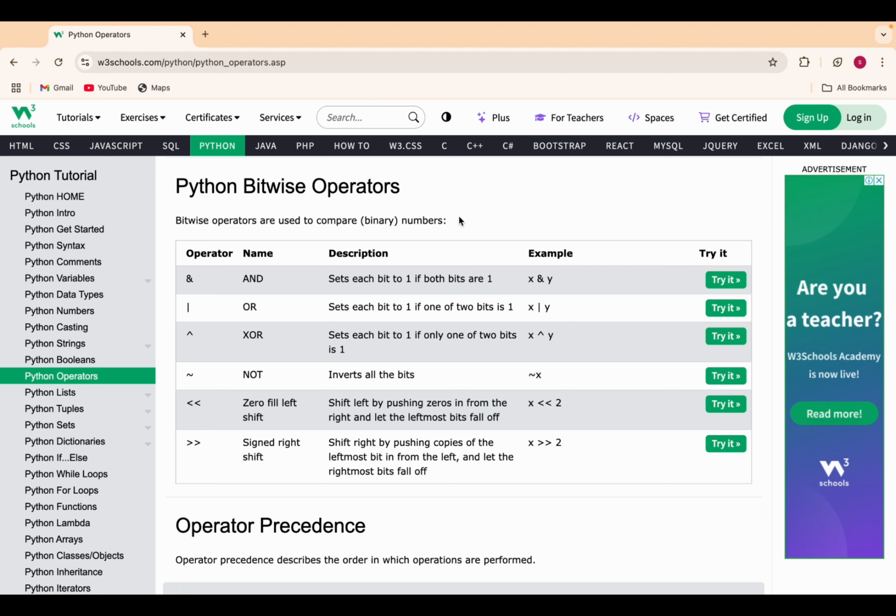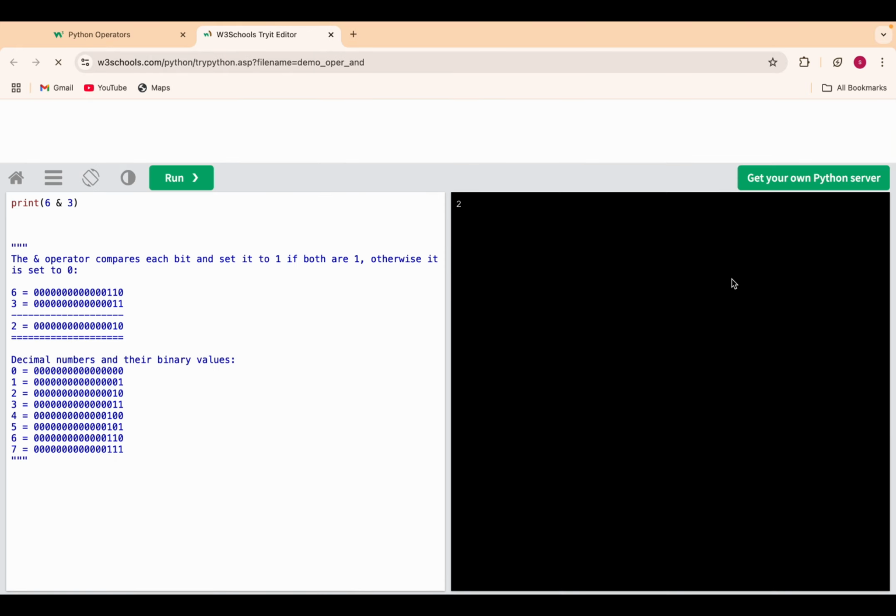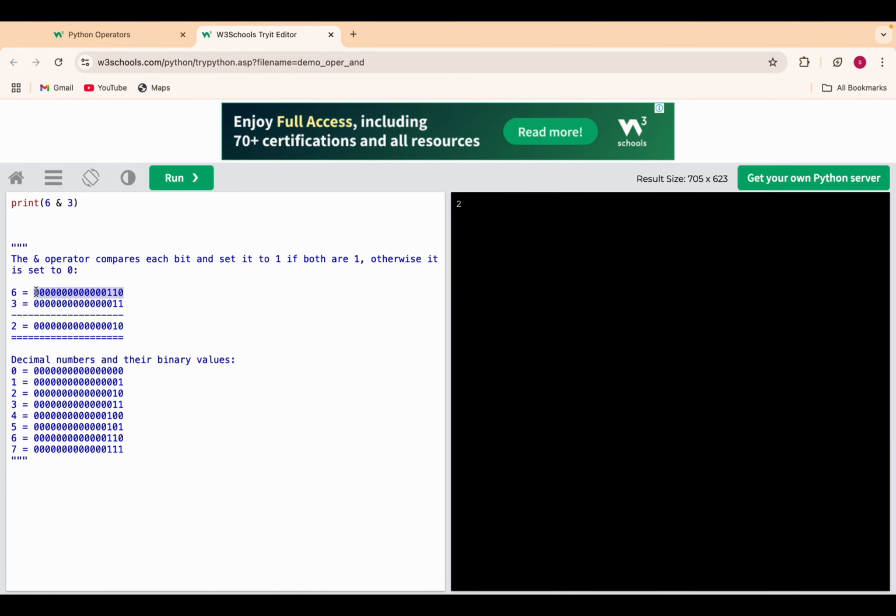Whenever you want to compare two binary numbers, you need to use a bitwise operator like and, or. This is basically high voltage and low voltage, and in this way the computer understands the programming language that you have passed.